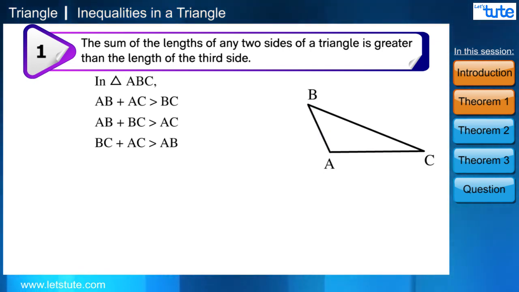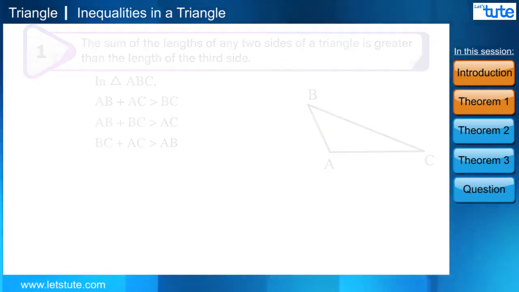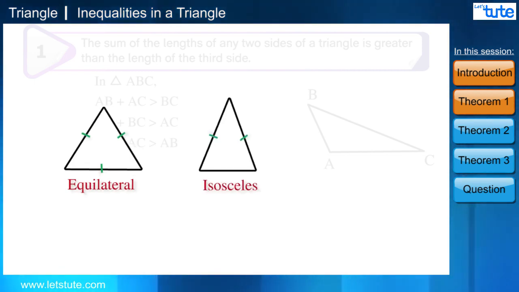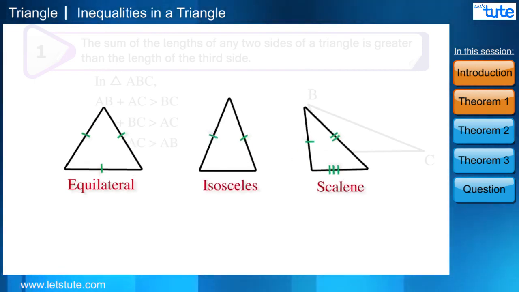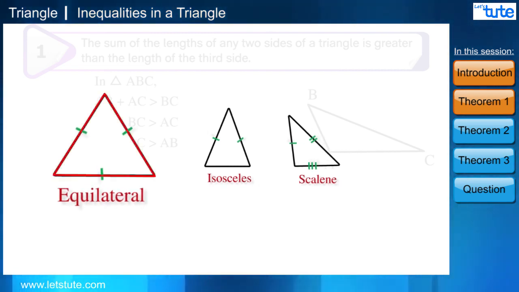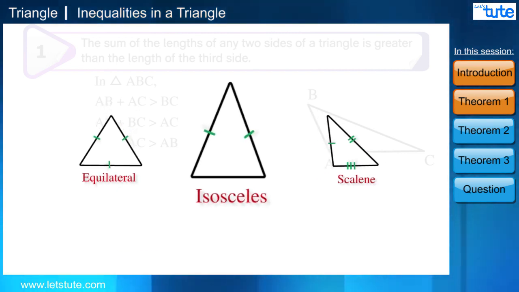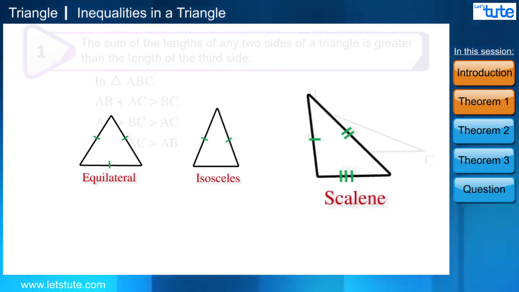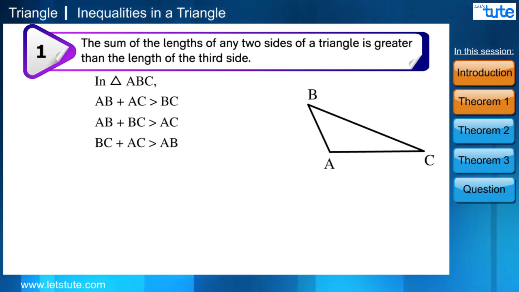We all know that there are three types of triangles: equilateral triangle, isosceles triangle, and scalene triangle. An equilateral triangle has all three sides and three angles equal. An isosceles triangle has two equal sides, and the angles opposite to these equal sides are also equal. In the case of a scalene triangle, all the sides and angles are unequal. In a triangle, the measure of an angle depends on the length of the side opposite to it.